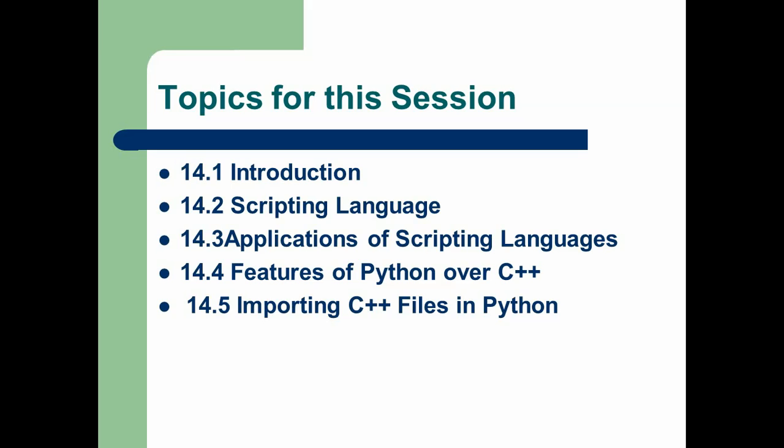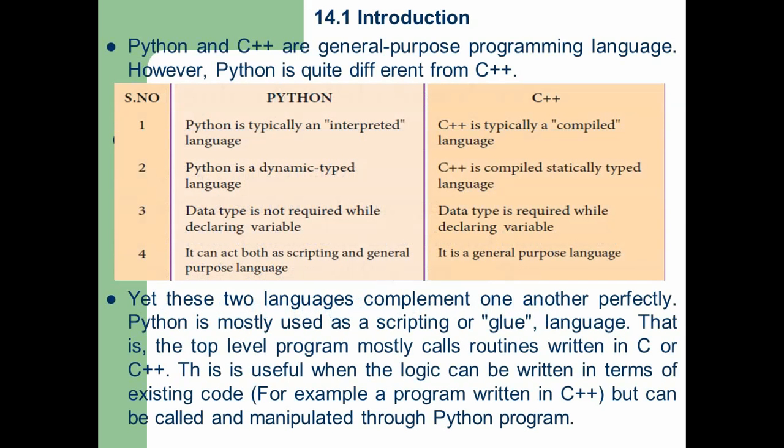Let's start our class. Introduction. Of course, Python and C++ are general purpose programming languages. However, they have some quite differences. Number 1, between Python and C++, the difference is Python is typically an interpreted language, whereas C++ is a compiled language. What is interpreted?